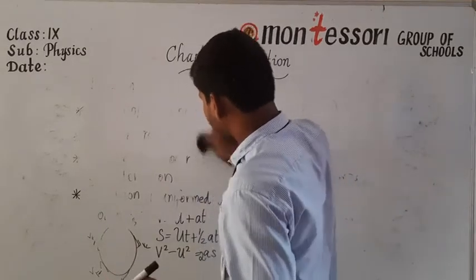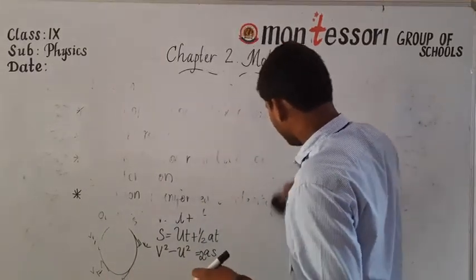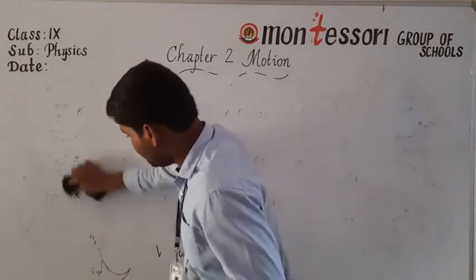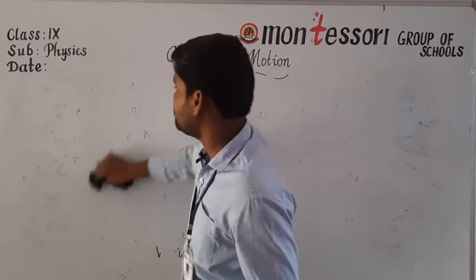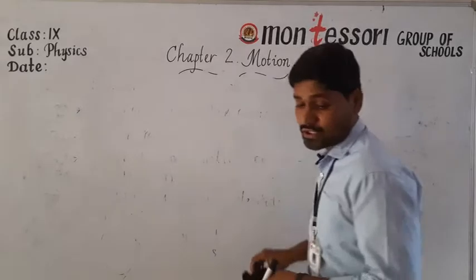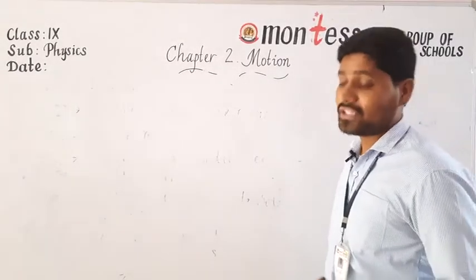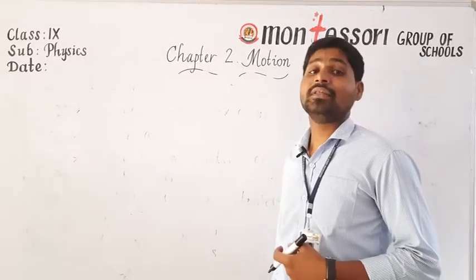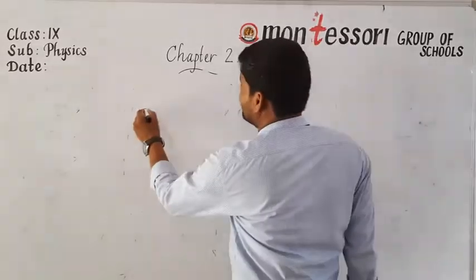Now if a body is moving with an initial velocity of u, after a time interval t its velocity changes to v, and the total distance covered by the body is s. The total time taken by the body is t. For example, consider a body.